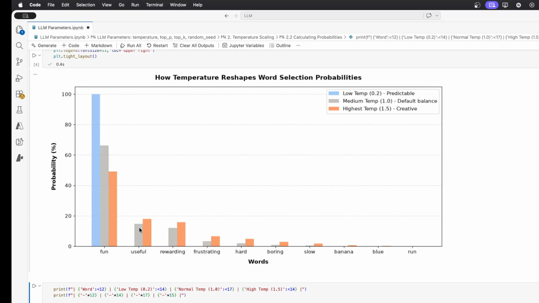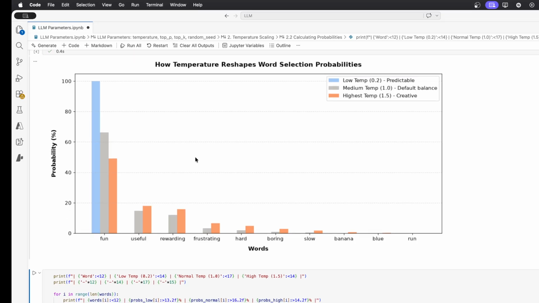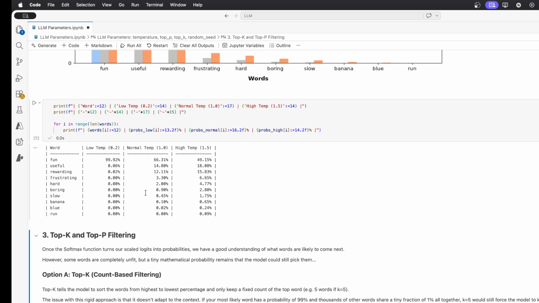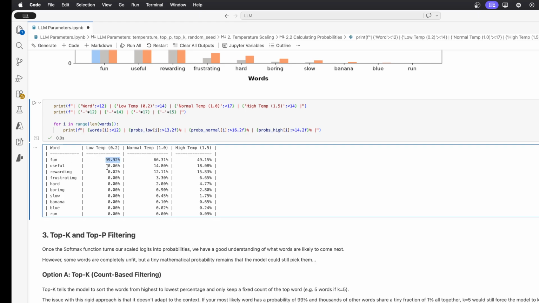So here you get a small bump for useful, rewarding, frustrating, hard, and so on. So it will give them a bit more chance to be picked in the next step after we apply some filtering. And here this is just a visual way of seeing these 10 words, but we can also display it in a table. Sometimes it's easier to read, and we see that indeed with a low temperature, fun was almost at 100%, and then we had these two that were at 0.06, 0.02, and the other ones were just probably some rounding errors. But when we just round to two decimal places, they are at 0%.